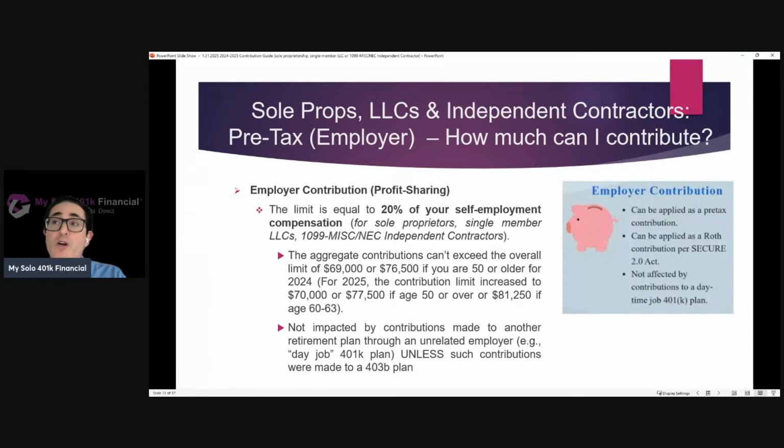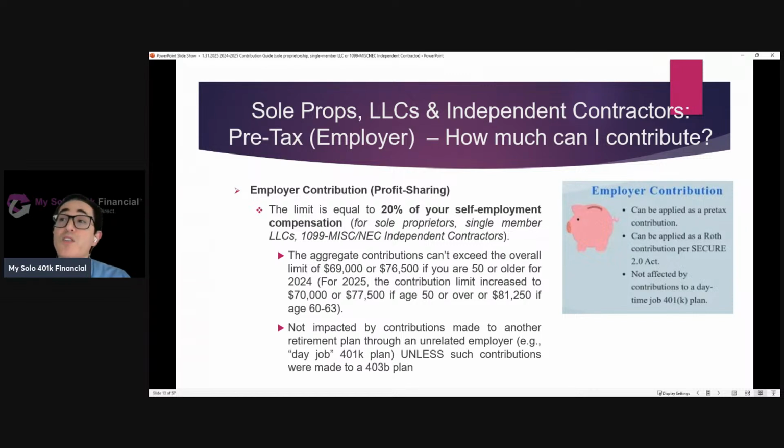The employer contribution limit applies just at the employer level. This is why employers don't have to ask their employees if they've made contributions to other plans. So one's ability to make an employer contribution to their solo 401k is not reduced by contributions that they make to a day job plan.